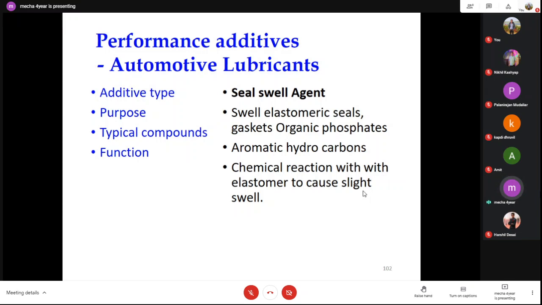So its purpose is for elastomeric seals and gaskets. Typical compounds are aromatic hydrocarbons, organic phosphates, which function through chemical reaction with the elastomer to cause slight swell. These are some functions of our lubricant. Aromatic hydrocarbons do not react with the seals, they also work as a seal themselves. Seal material is generally made of rubber and other materials that do not mix with the lubricant. That's why we also calculate the aniline number of the lubricant.